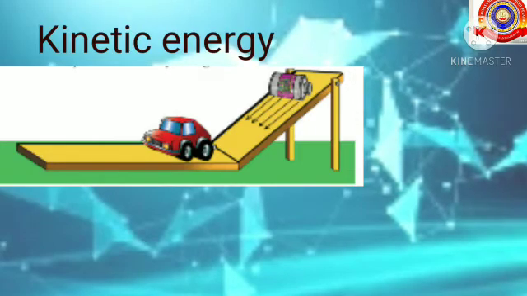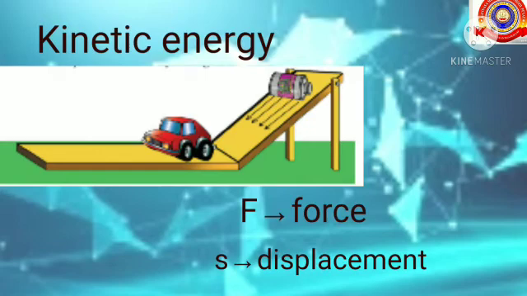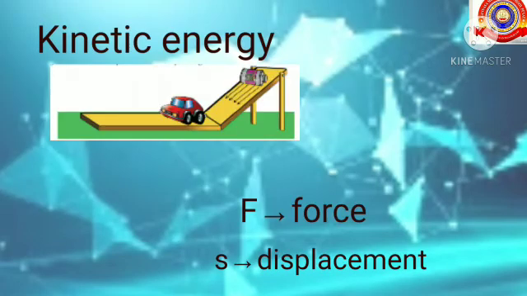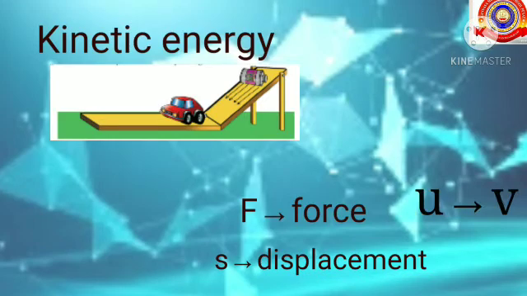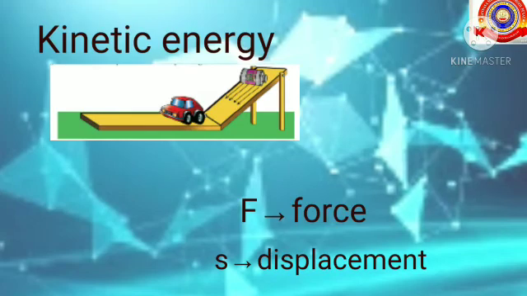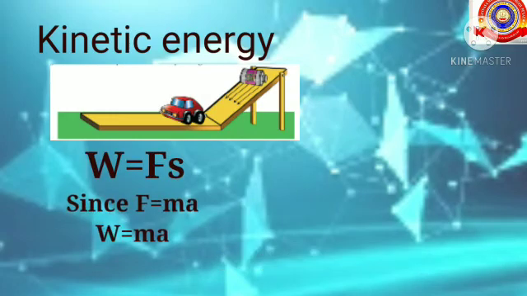And repeat the experiment by increasing the height of the inclined plane and then by filling the tin with sand. Let F be the force exerted on the toy car by the powder tin and S its displacement. If the velocity of the car is changed to V on being hit by the tin, the work done by the force exerted by the powder tin is W equals F into S, that is force into displacement.